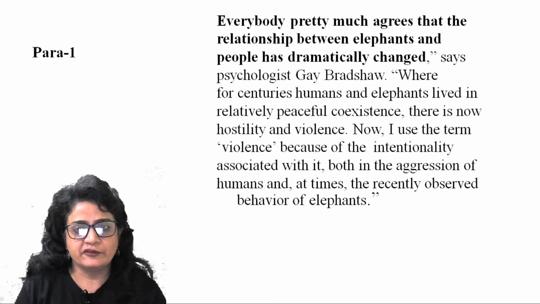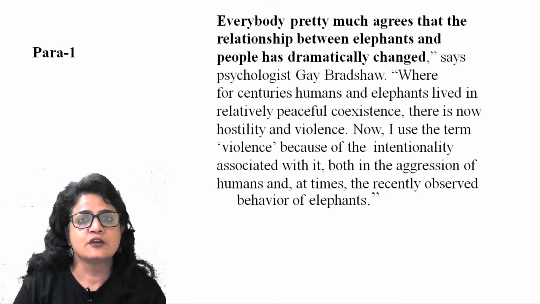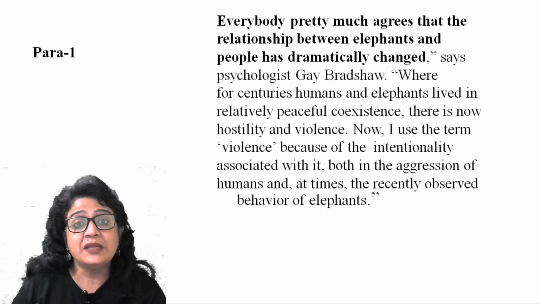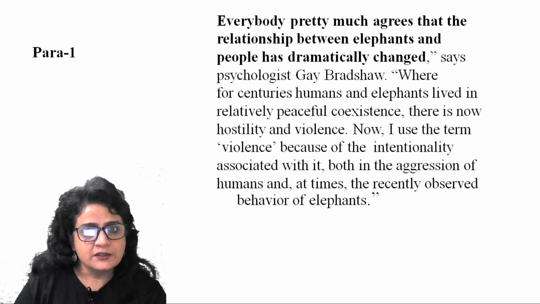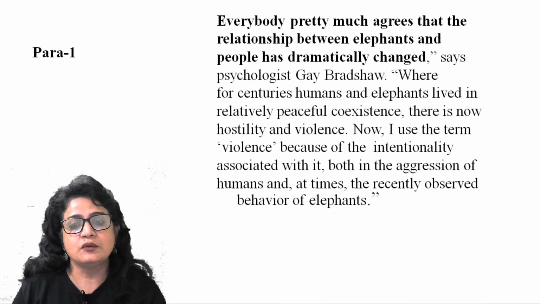The author explains that further: both in the aggression of humans, and at times the recently observed behavior of elephants. So he says, why do I use this term? Because there is some intentionality involved, both in the behavior of humans, which has become very, very aggressive towards elephants, and at times elephants' behavior is also aggressive.